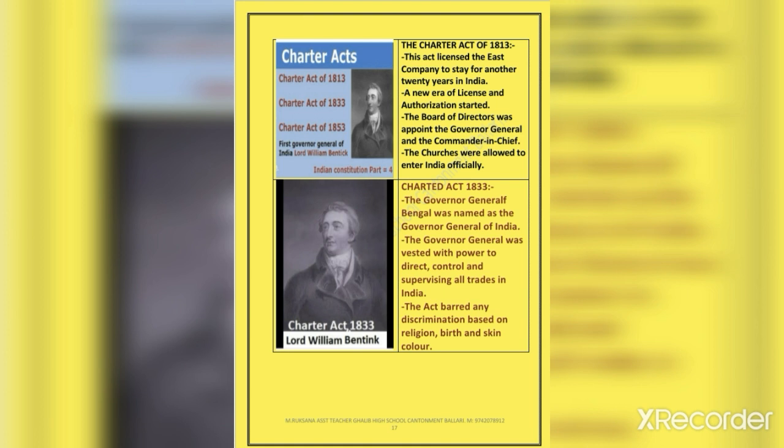The Governor General was mandated to put his differences of opinion with executive committee members in writing whenever he differed with the majority opinion.